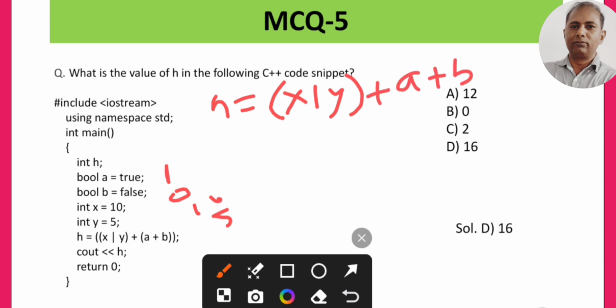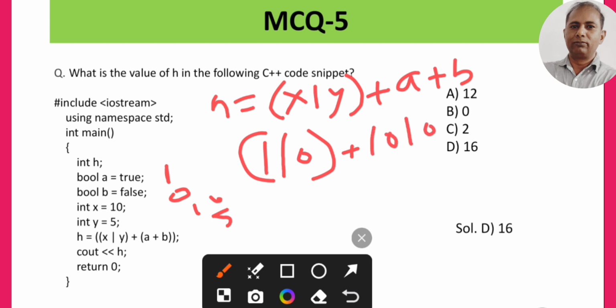Now in place of a, we will be writing 1, and in place of b, we will be writing 0. In place of x, we write 1010, that is 10.